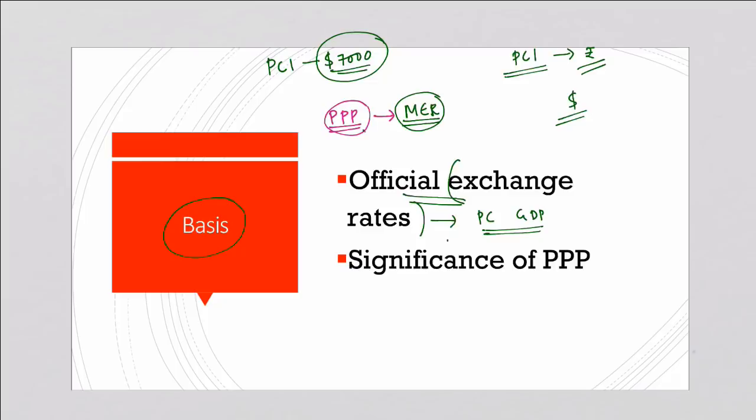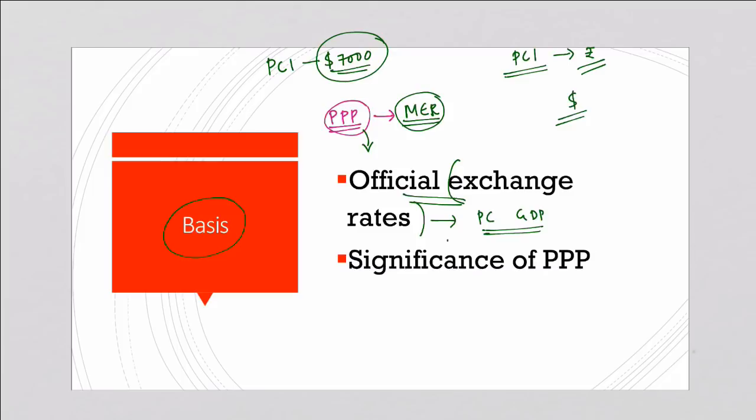The purchasing power of currencies means that how much quantity of goods and services can be purchased with some amount of a currency. This is purchasing power of a currency. So purchasing power is used instead of market exchange rate. Now what is meant by purchasing power parity?